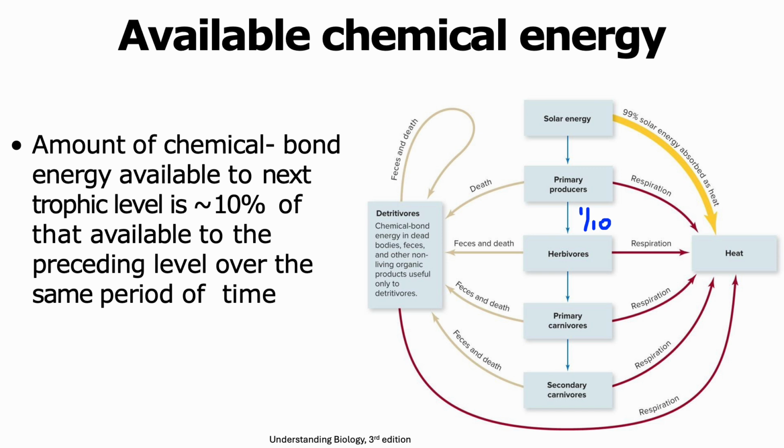When we go from primary producers to primary carnivores, they will actually get only 1/100th of that chemical bond energy, because they're getting 1/10 of the chemical bond energy available in herbivores. Similarly, secondary carnivores will be getting 1/10 of what the primary carnivores obtained, and hence secondary carnivores will obtain 1/1000th of the available chemical bond energy. Thus, we are able to see a decrease in the chemical bond energy as we move from one trophic level to the next.